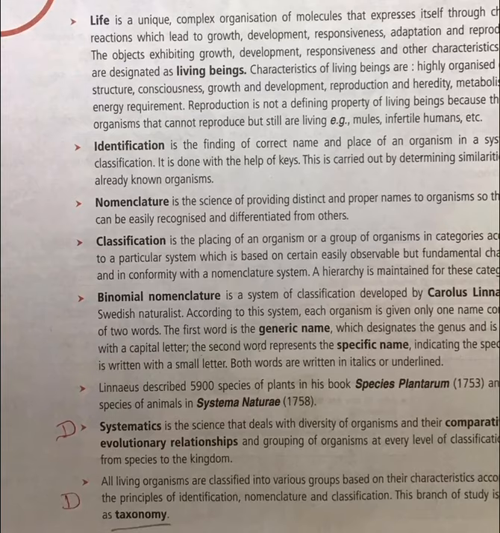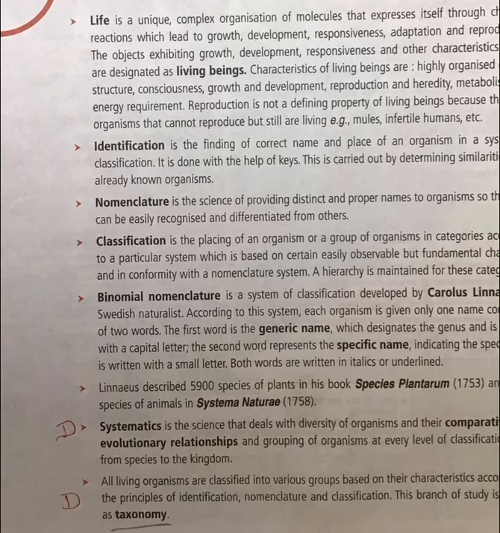Take our own, the binomial nomenclature, the scientific name of human beings, Homo sapiens. According to that, the first part, Homo, is the genus. Sapiens, second part, is the species. So generic name is Homo, specific name is sapiens. And when we write this, H should be capital, Homo. Sapiens, yes, the first letter of the specific name should be a small letter, S should be small. And then underline both Homo as well as sapiens. So this is how we need to write the binomial nomenclature.